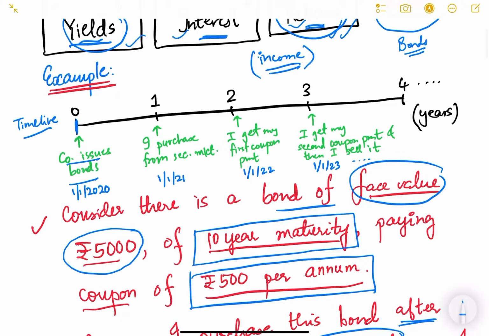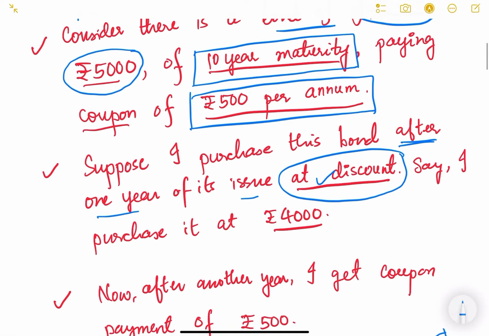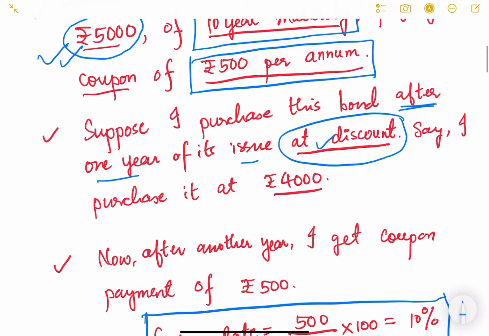Now let us look at this. The company has issued a bond on 1st January 2020, and a lot of people purchased this bond, people subscribed to the bond. Now I went into the secondary market and I purchased this bond after 1 year of issuance. Somebody was holding this bond for 1 year and he wanted to sell it, so I purchased that bond from that person in the secondary market. I got the bond at a discount, meaning at a price less than face value. The face value was 5,000 rupees, but I got it at only 4,000 rupees.